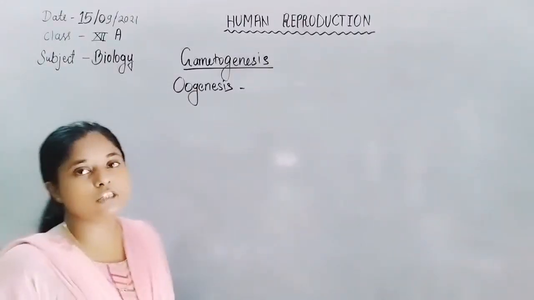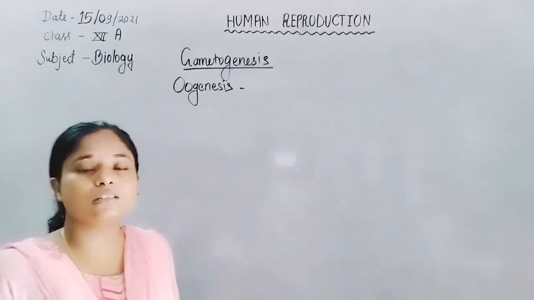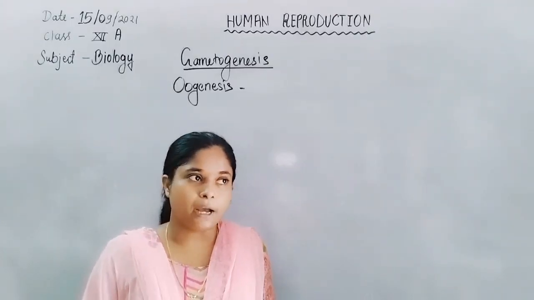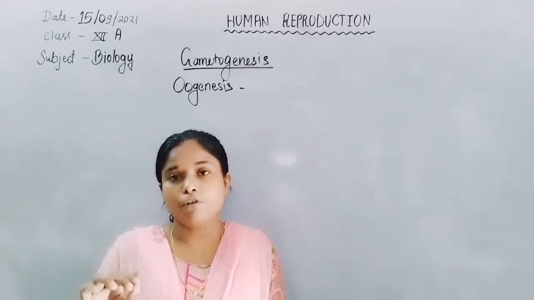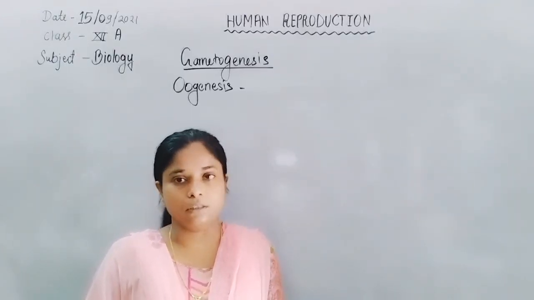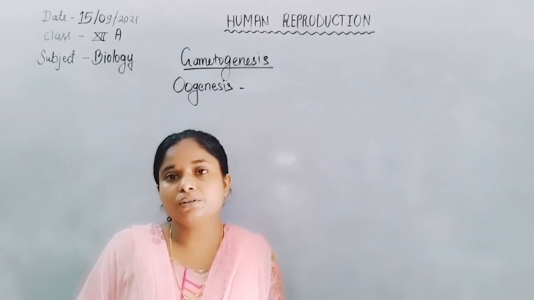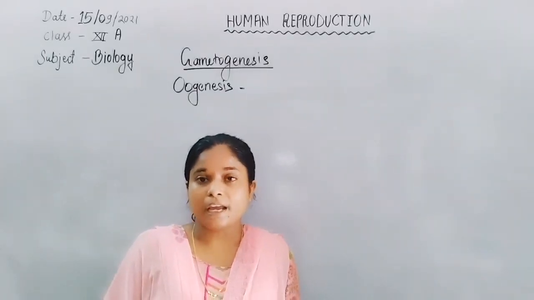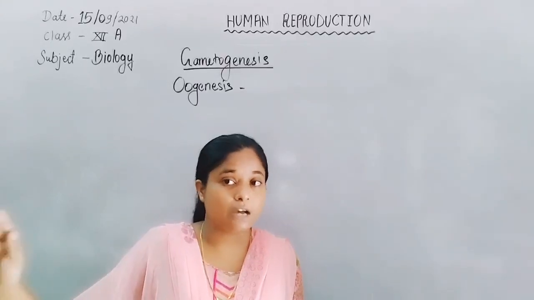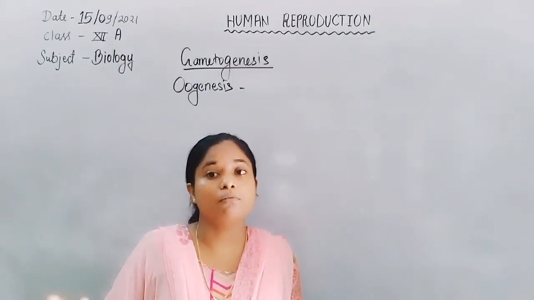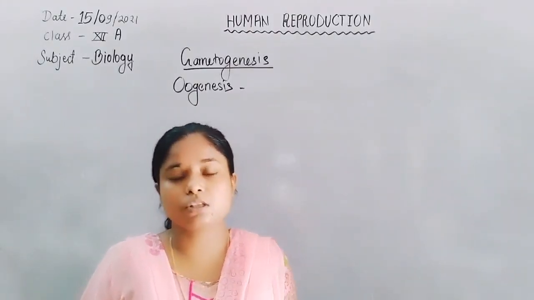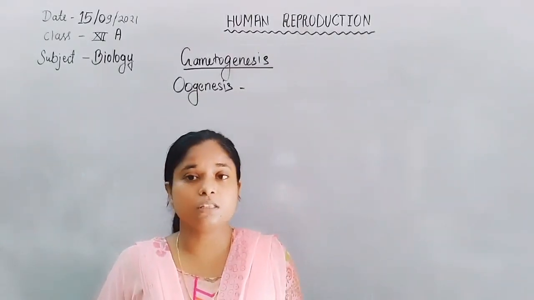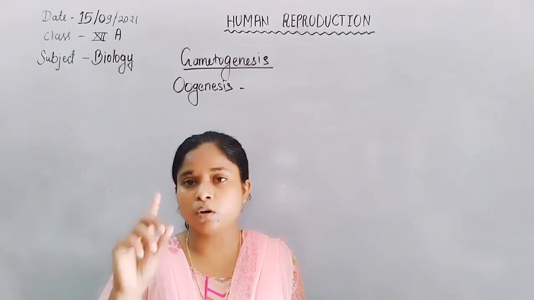Now come to today's topic, oogenesis. Oogenesis is simply the process by which egg formation occurs inside the ovary. Inside the ovary, cells get differentiated or undergo development in the formation of the ovum, because from each meiosis division there is formation of 4 cells, but the egg always forms as only a single cell.